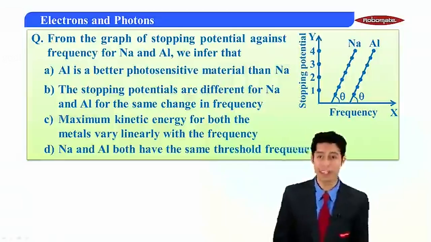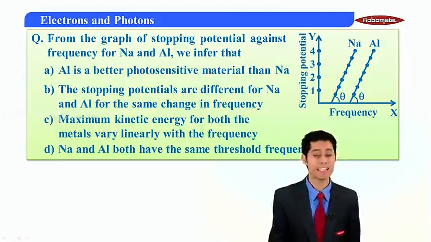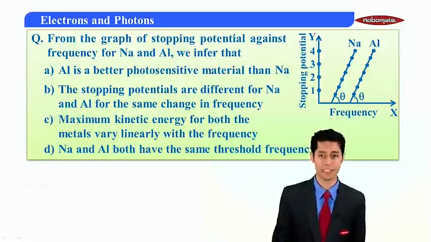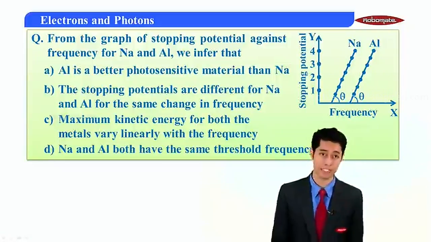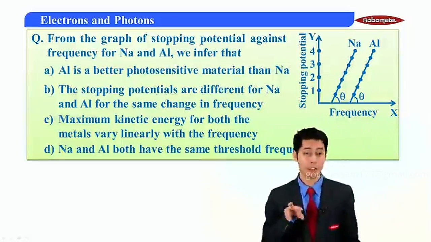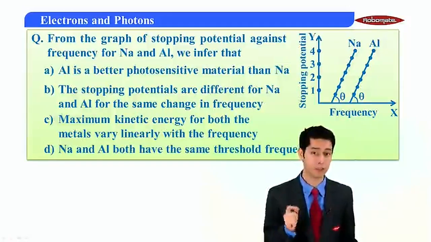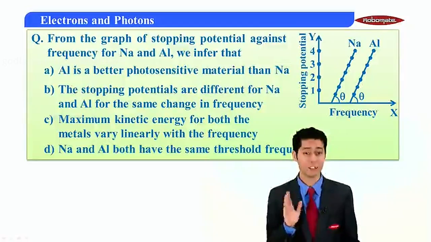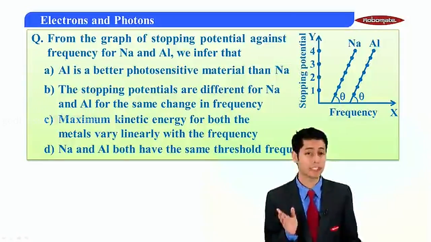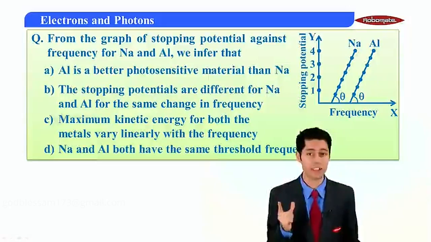Option C says that the maximum kinetic energy for both the metals varies linearly with the frequency. And option D says that sodium and aluminium both have the same threshold frequency. Now you can see that they both are starting at different points. That means they do not have the same threshold frequency. And hence, can I say that sodium is a better photosensitive material? That is why option D and option A are not correct.